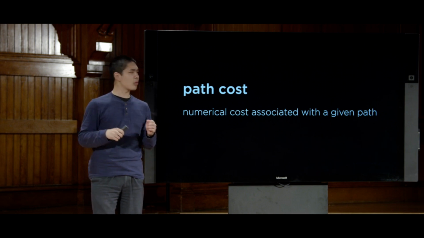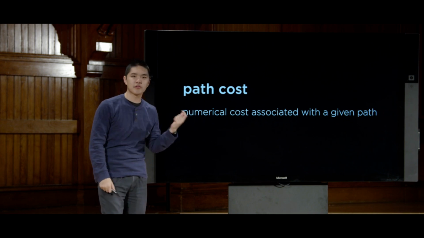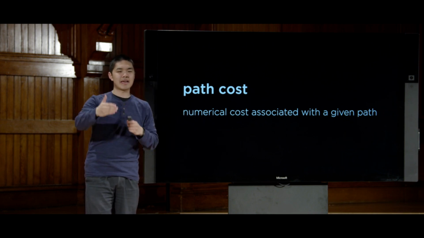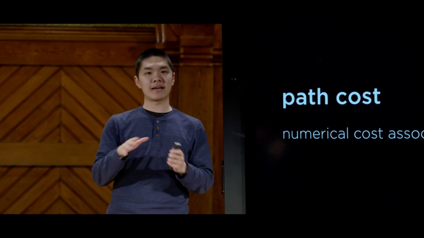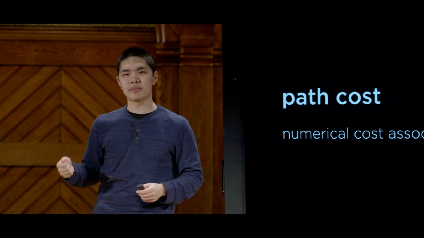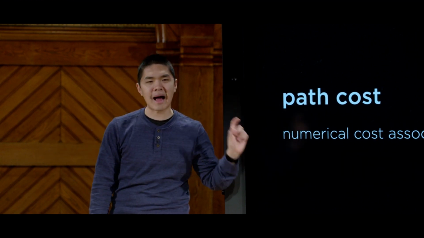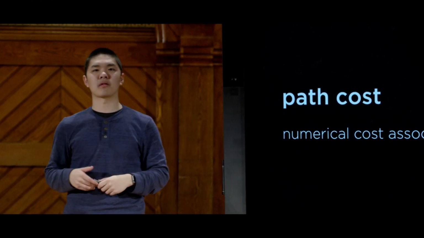And it's for that reason that when we're formulating search problems, we'll often give every path some sort of numerical cost, some number telling us how expensive it is to take this particular option, and then tell our AI that instead of just finding a solution, some way of getting from the initial state to the goal, we'd really like to find one that minimizes this path cost, that is less expensive or takes less time or minimizes some other numerical value.